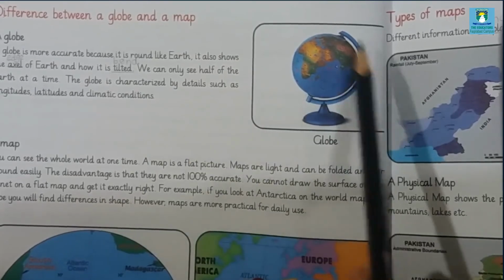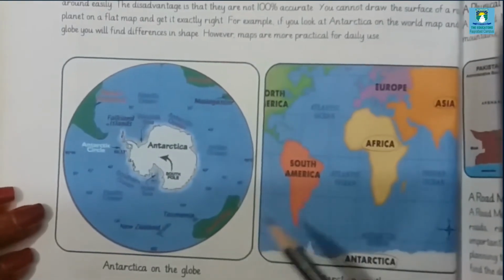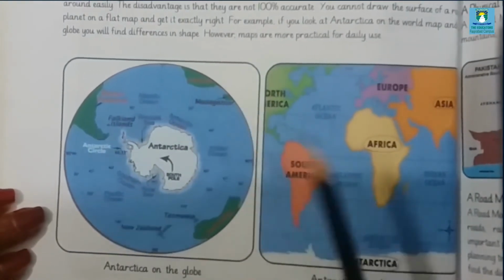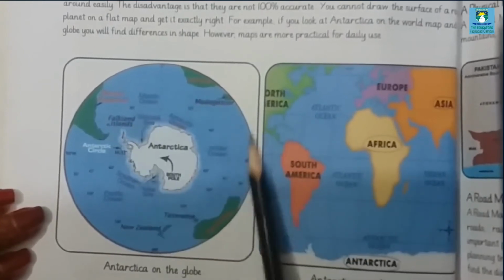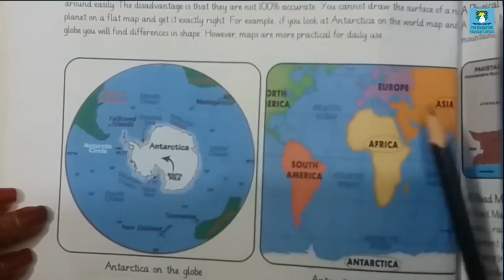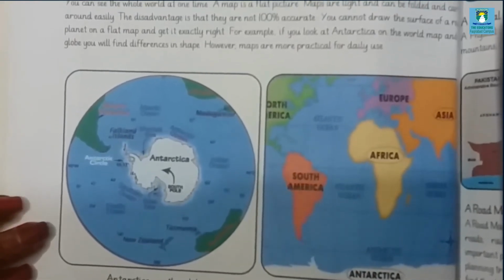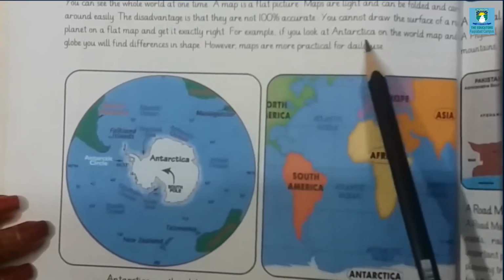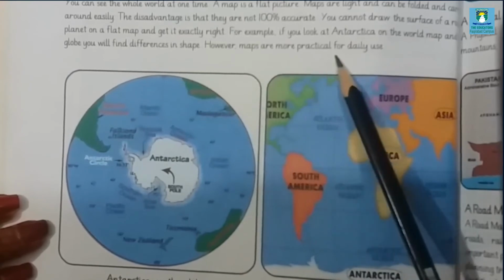For example, look at this. This is round, but now look at this. This is a globe, but this is a flat surface. So you cannot draw this type of globe on such a flat surface. For example, if you look at Antarctica on the world map and the globe, you will find a difference in shape. However, maps are more practical for daily use.